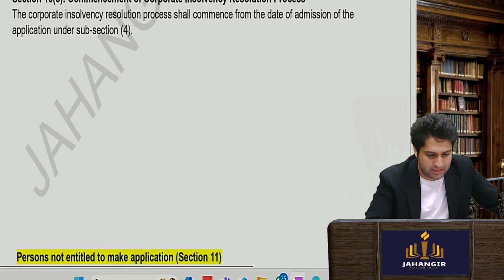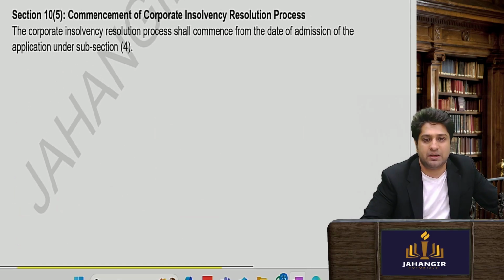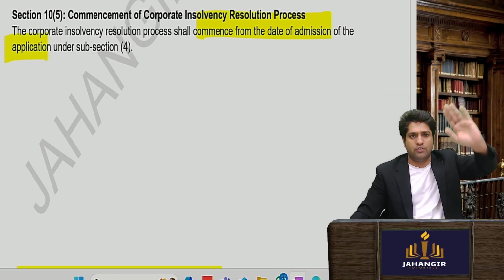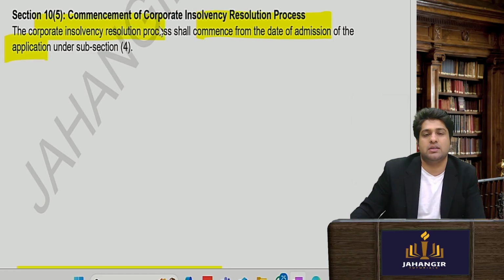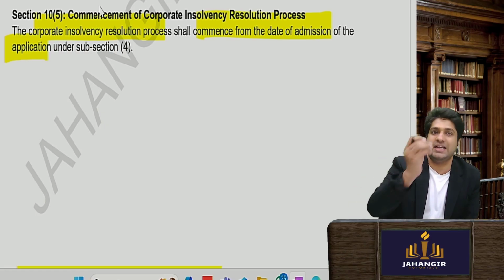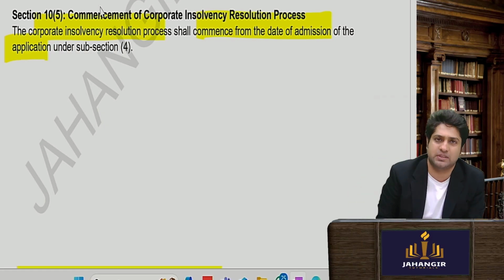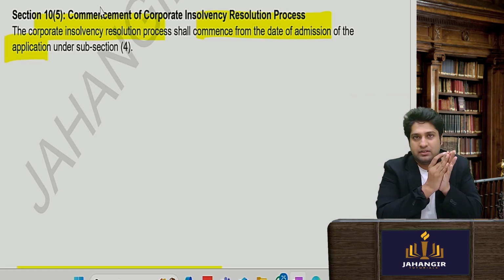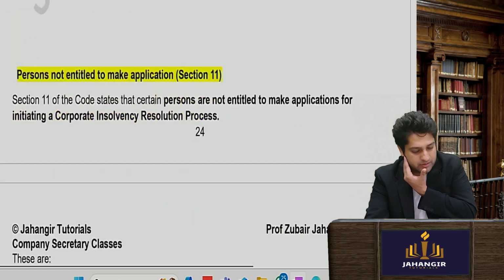So one important line is there for all of them. CIRP commencement starts from the date of admission of the application. For all of them, the moment NCLT accepts it, the CIRP process will start. Sir, what is it? That 330 days will start from that day. Okay, so that is why it is important.